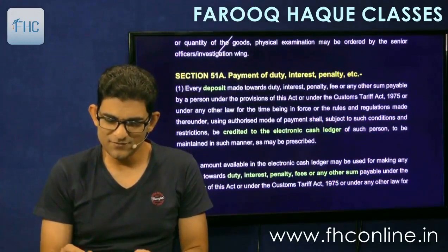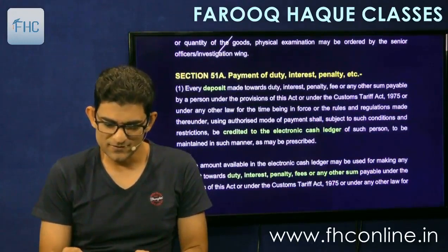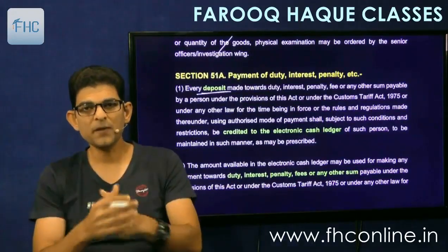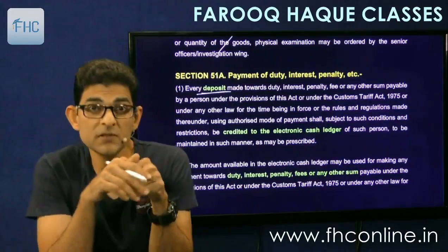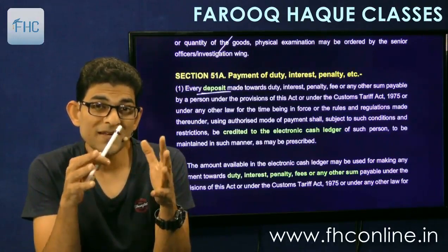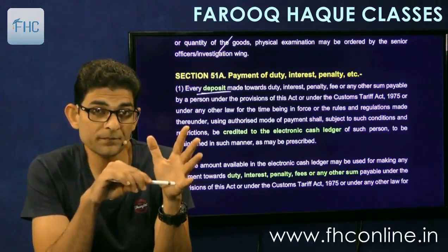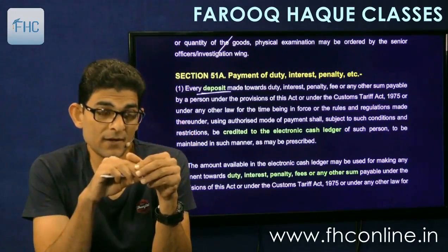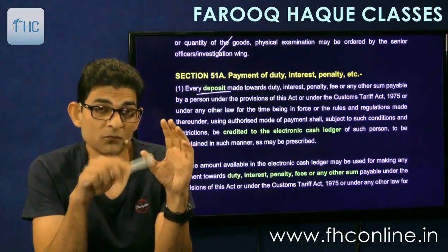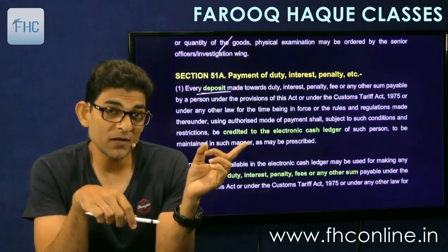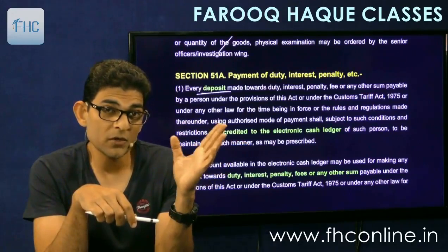Then 51A is given there, payment of duty, interest, penalty, etc. That every deposit, this is again the mode of payment. How do you pay? So first you deposit the amount, electronically. When you deposit the amount with the government, that will be credited to your account, a ledger. So you'll have to open a ledger account and credit, and then you have to adjust that deposit against the liability of the current period. When you do that, that will be called payment.